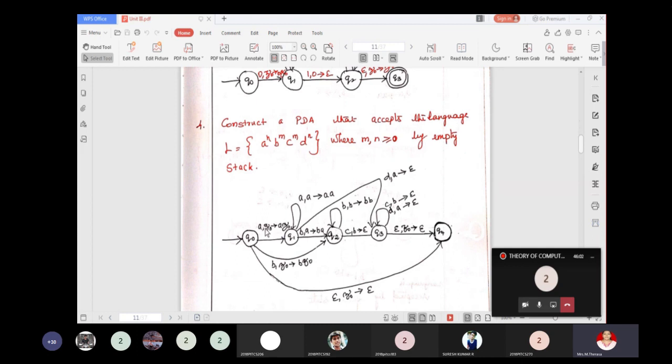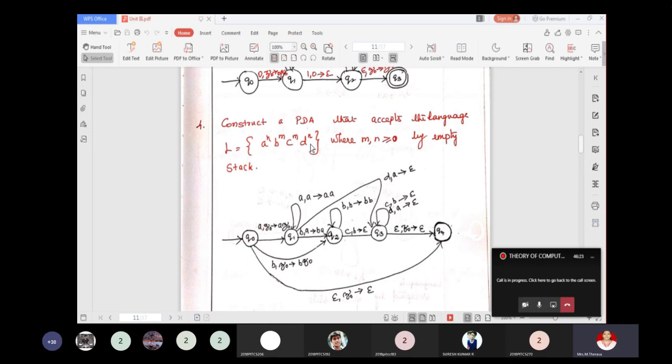And the next example, construct a PDA that accepts the language L equal to A power n, B power m, C power m, D power n, where m comma n greater than or equal to 0 by empty stack. That is, here the number of A's is to be matched with the number of D's.